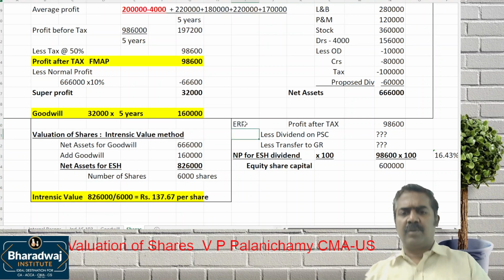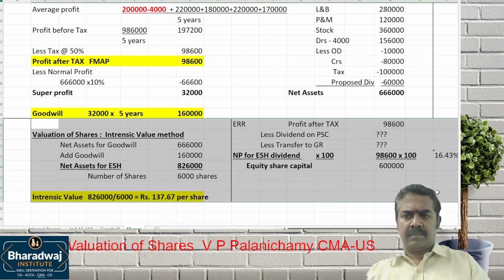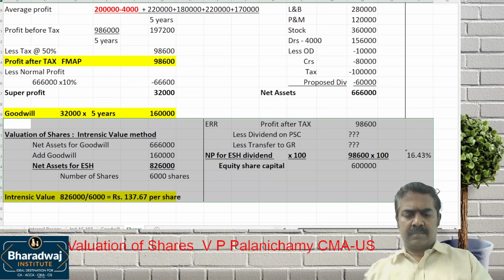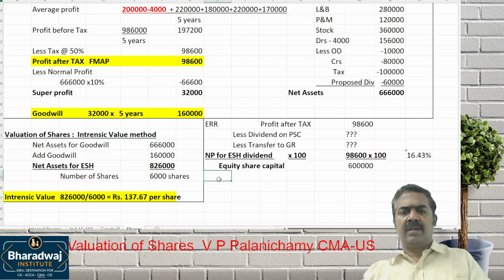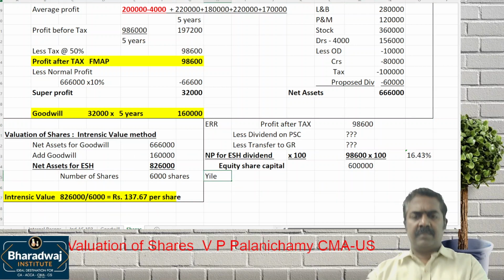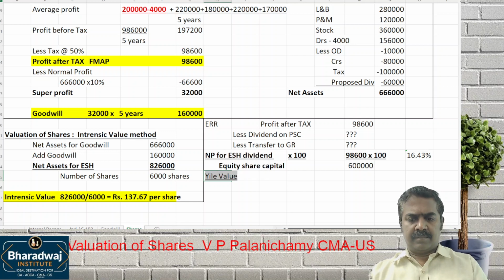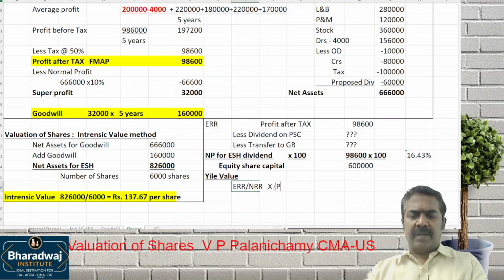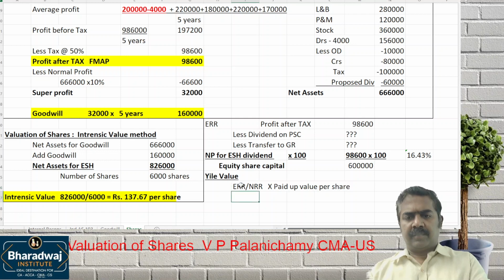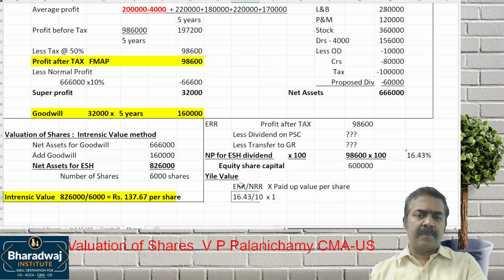For yield value, we worked out ERR. Then, how to find out yield value? ERR divided by NRR into paid up value per share. What is ERR? 16.43, divided by NRR, which is 10, into the paid up value per share given in the question, 100.